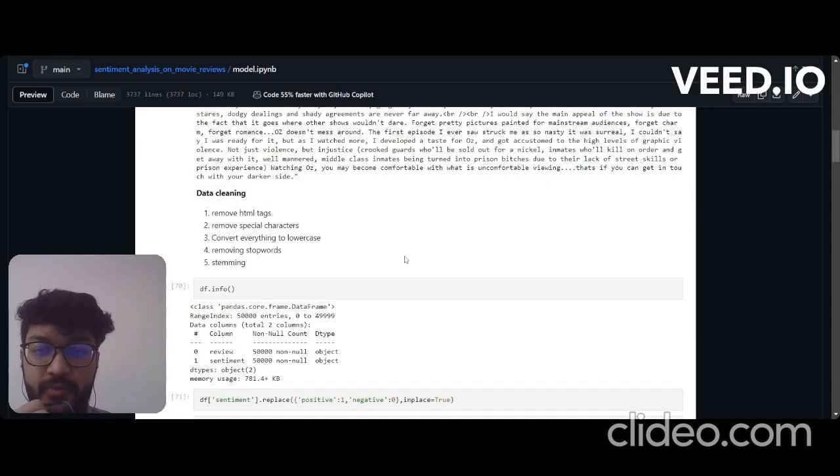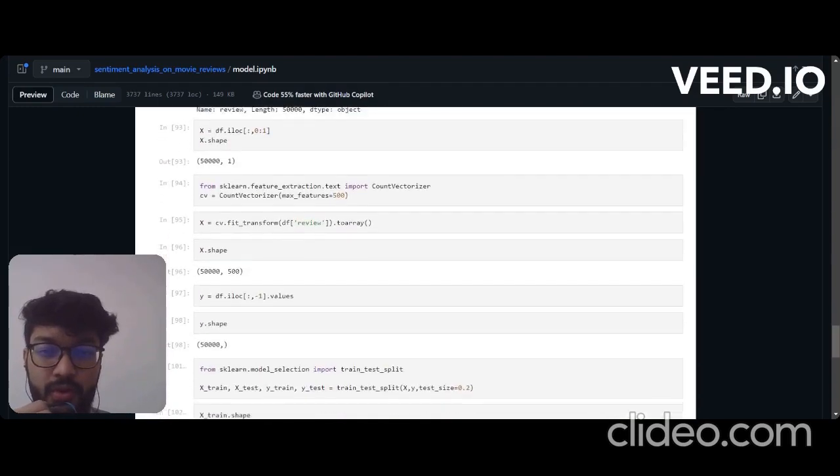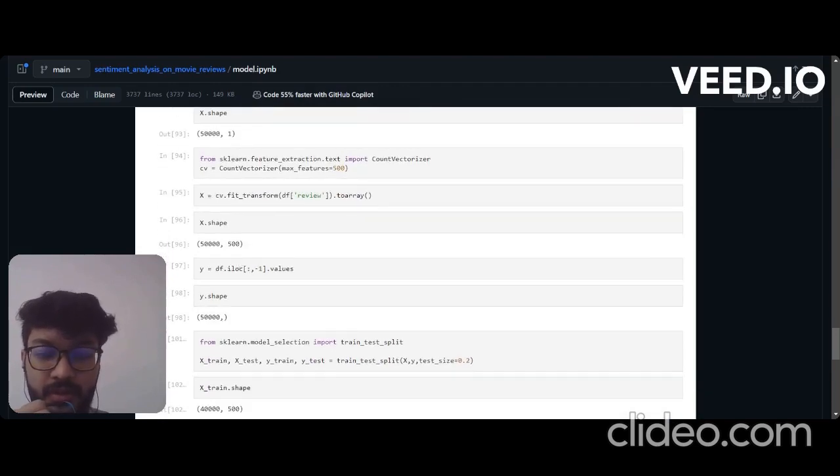Firstly, we'll do our data cleaning part. So remove HTML tags, special characters, and convert everything to lowercase. Removing stop words, stemming. Then we use count vectorizer to count every unique word into our